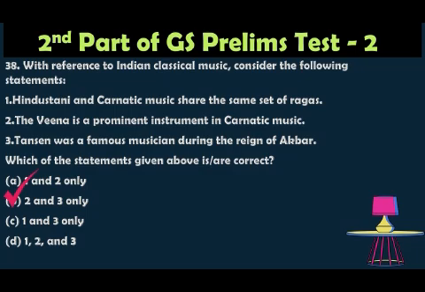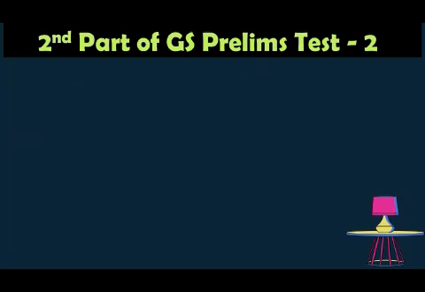The other two: the Veena is widely used in Carnatic music, that is correct, and Tansen is a musician in Akbar's court, that is also right. So options 2 and 3 are right. Question number